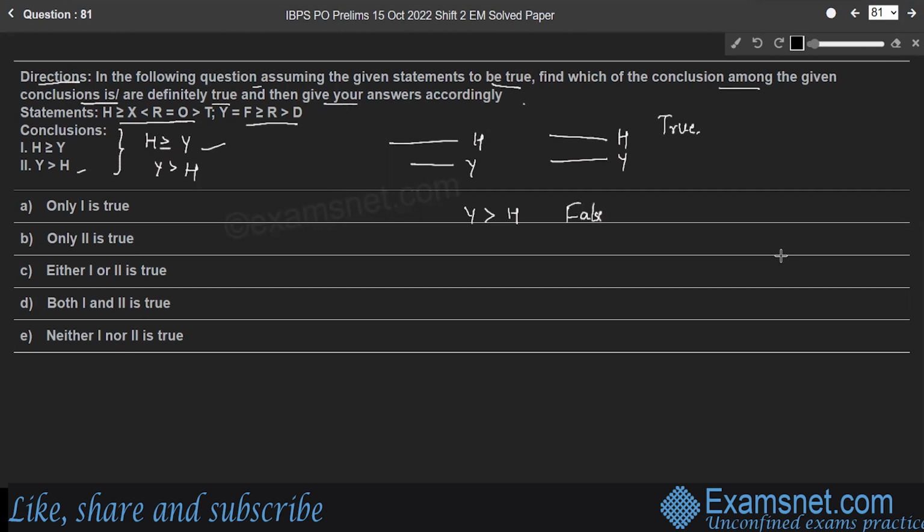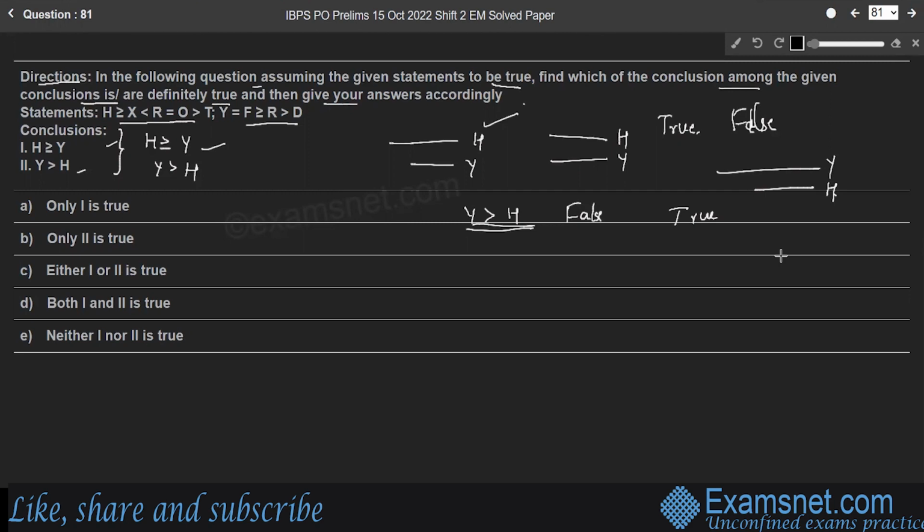In the first case, h is greater than or equal to y. But it is false in the second case, that is y greater than h, right? So if the second case is true, if y is greater than h, then the first will be false, right? Therefore, either 1 or 2 will be true in such a case.